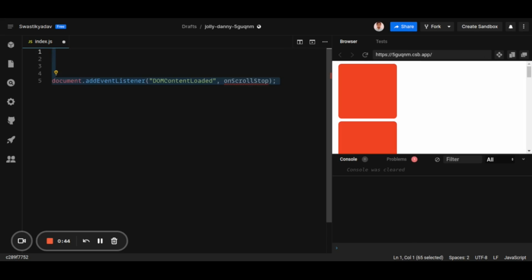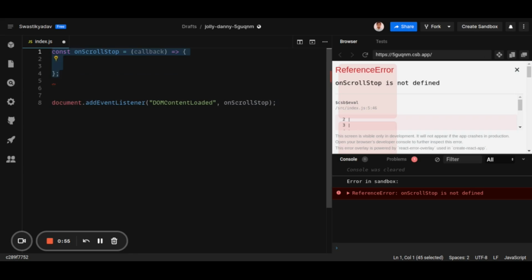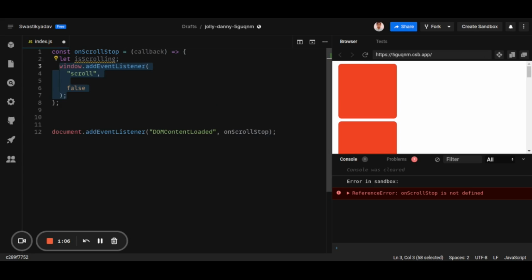So again, the same thing, like this code will make sure that our JavaScript runs after the HTML is mounted on the DOM. So we start with onScrollStop function, which takes a callback. In there, we define a variable isScrolling. Then we add the scroll event on the window. So on the entire window, we are going to listen to the scroll event.